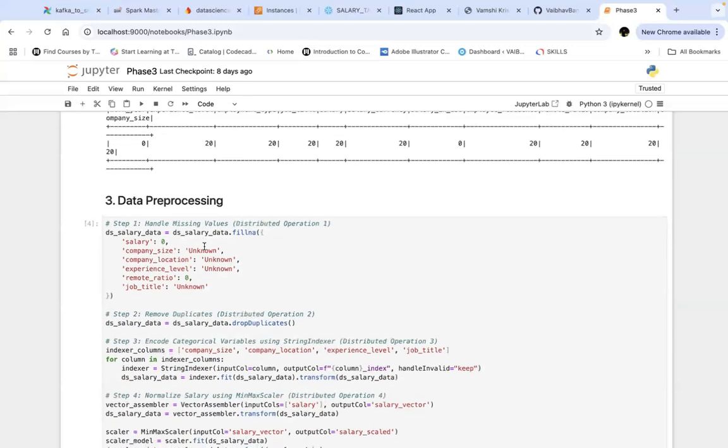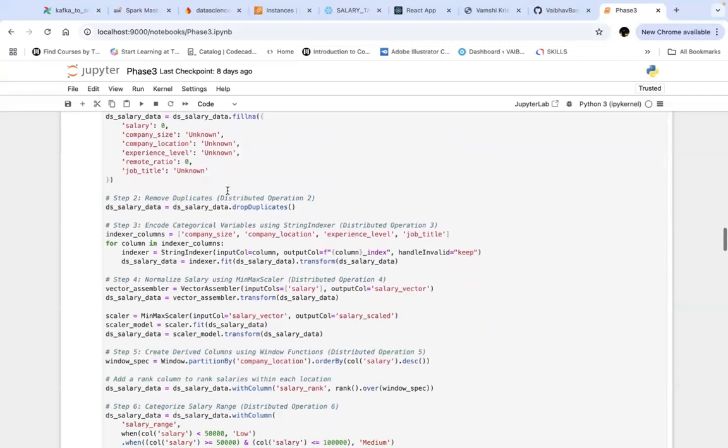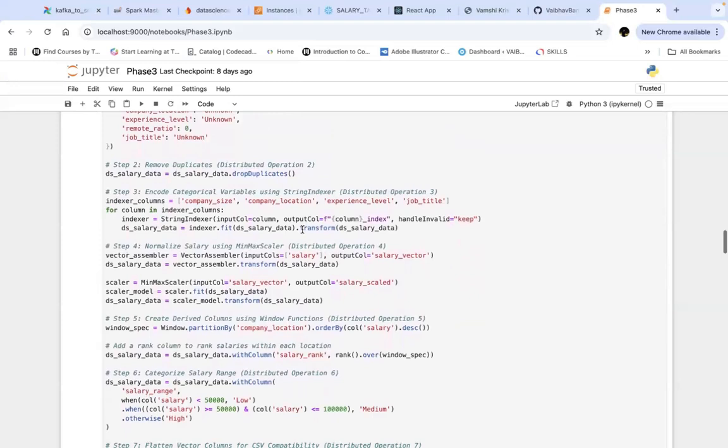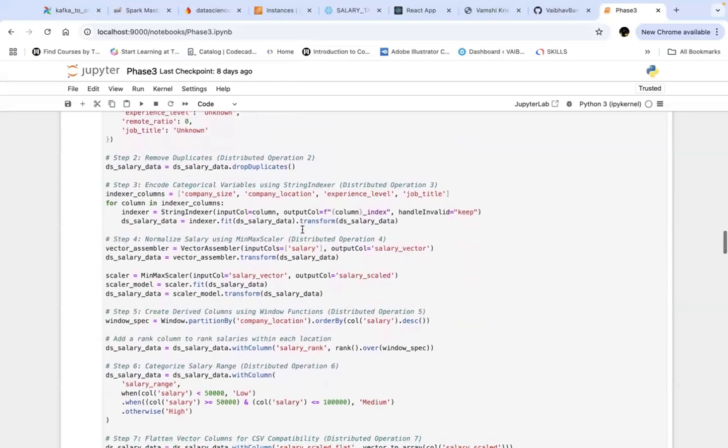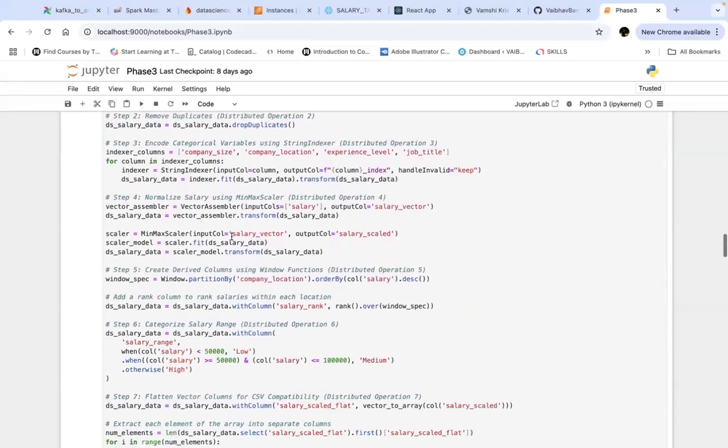Then we moved on with data pre-processing, where we handled the missing values. We removed the duplicates using the dropDuplicates method. Then we encoded the categorical variables using string indexer. Then we normalized using min-max scaler. First, we used vector assembler.